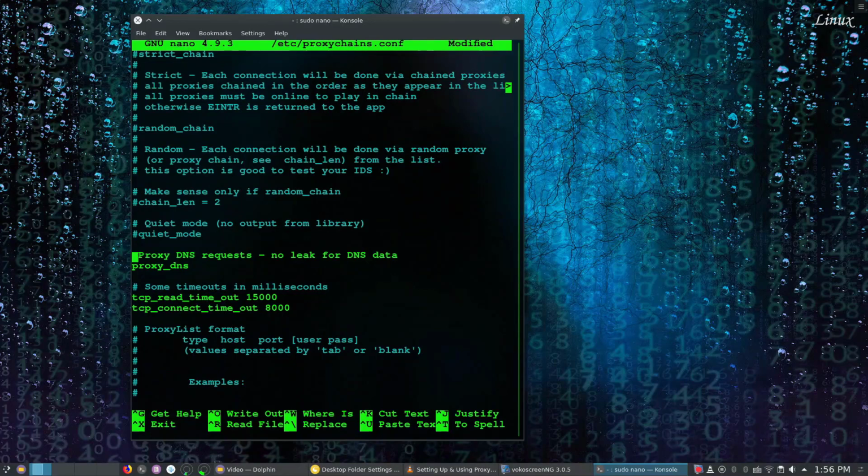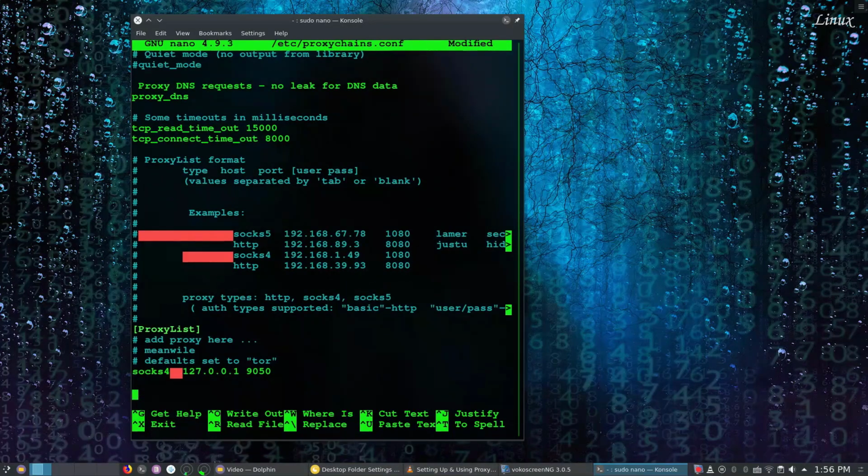Next let's go down all the way to the example section. Here I want you guys to take a good look at the format of how a proxy chain or a proxy via DNS works. In the proxy list section, we configure the proxies that we want to use. What I want you to do now is go to the line just below socks4 and add socks5. Then hit the tab button on your keyboard to follow the format, and we're just going to use the basic proxy.